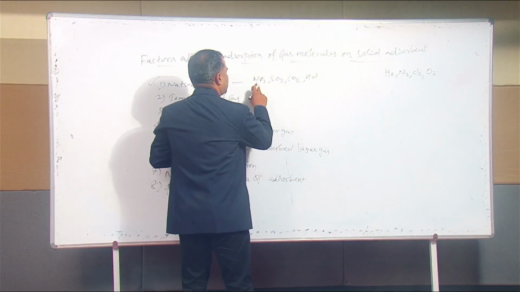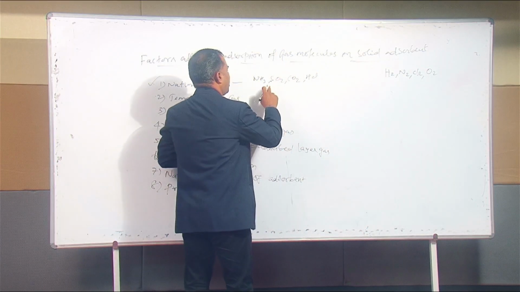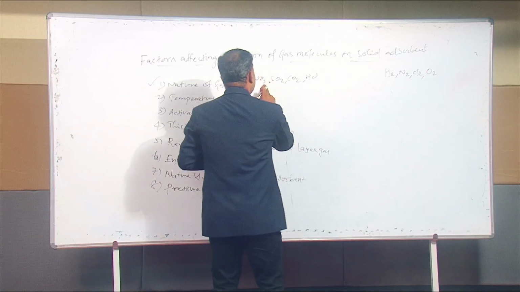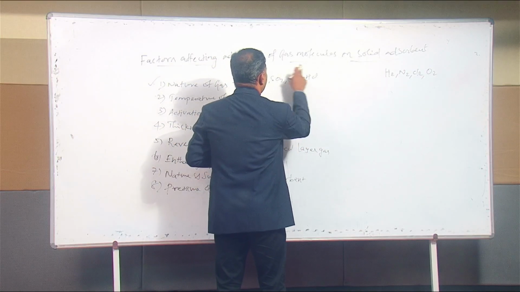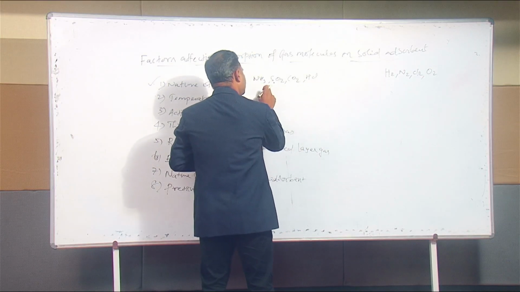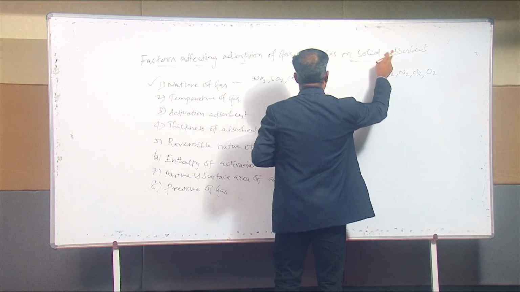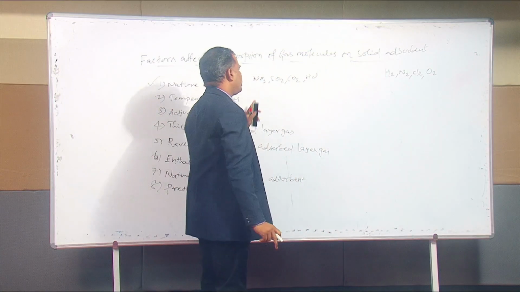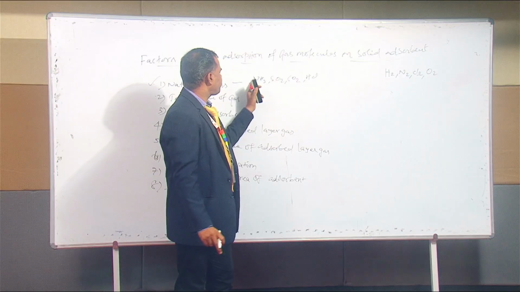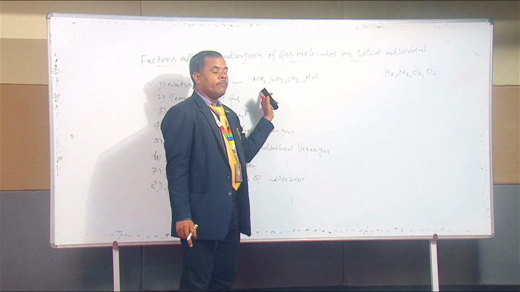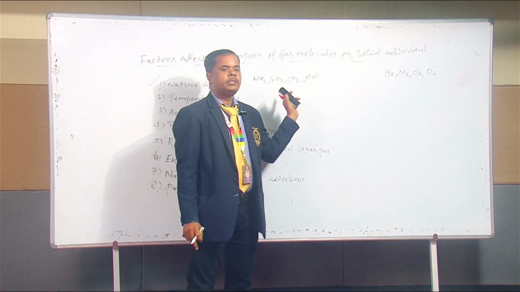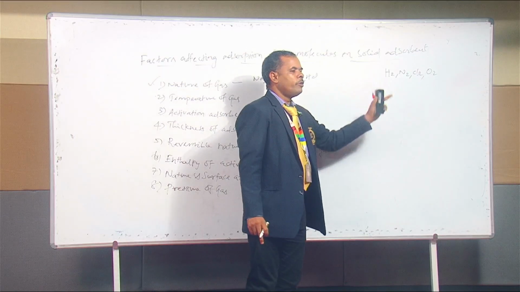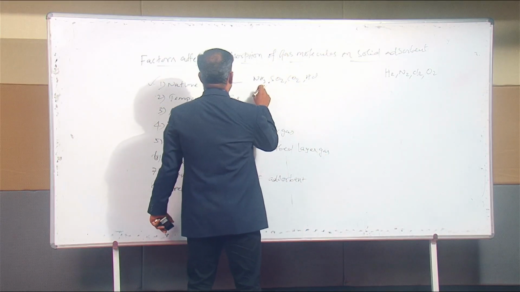Why? Because in these gaseous molecules the force of attraction between the molecules is very weak; weak van der Waals forces exist between them. That's why these gaseous molecules are adsorbed more on the solid adsorbent than the permanent gases. One more example for nature of gas: if gaseous molecules have a high critical temperature, they will definitely be adsorbed more and liquefied more readily.